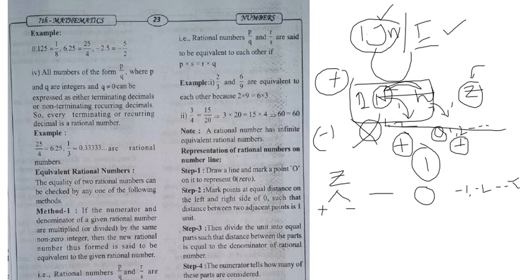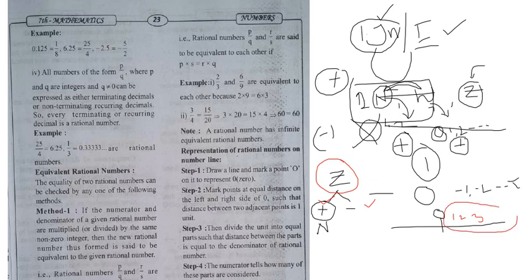What is the meaning of positive integers? Positive integers are nothing but all natural numbers. If I draw a number line, the middle of the number line is 0, everybody knows that, and the right side is 1, 2, 3, 4 and so on. Now I will divide this integer set Z into two categories: positive integers and negative integers. The positive integers are +1, +2, and we already discussed that positive integers are nothing but natural numbers.